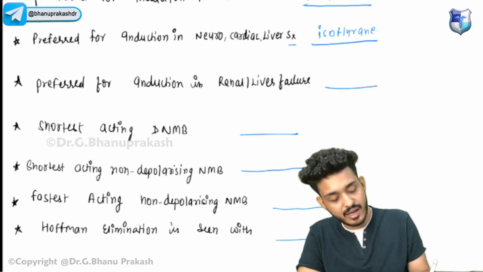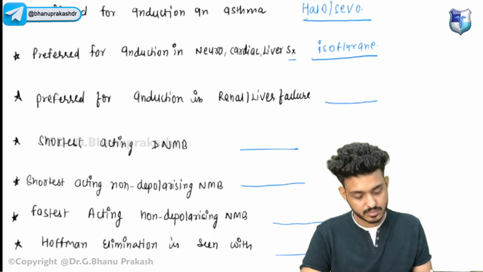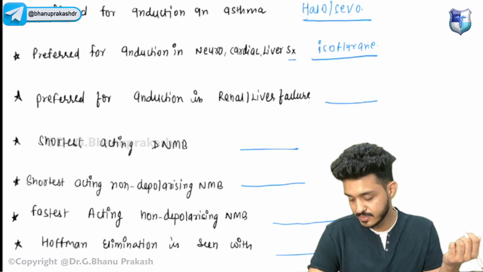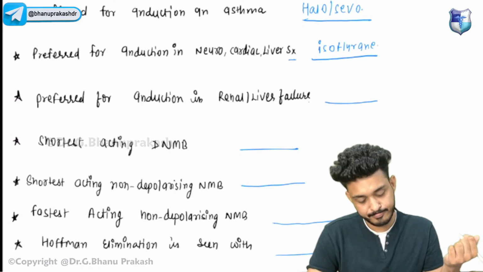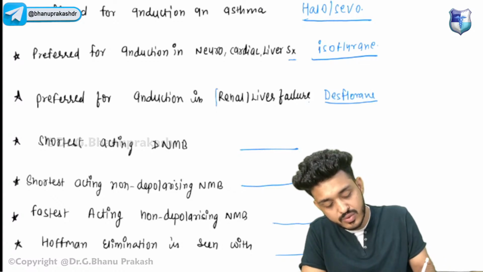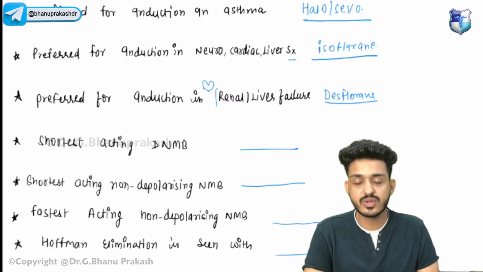Okay, which one is preferred for renal and liver failure? Try to answer. That is your desflurane. Desflurane also for cardiac diseases. Okay, in cardiac diseases also we can use desflurane and isoflurane.